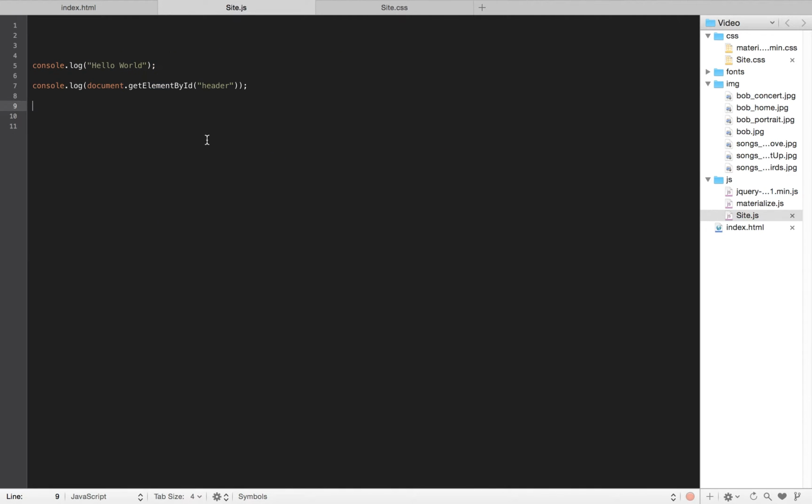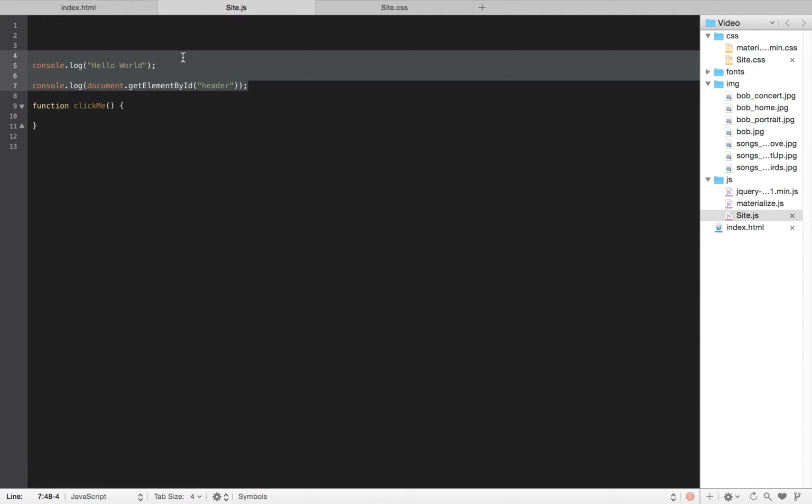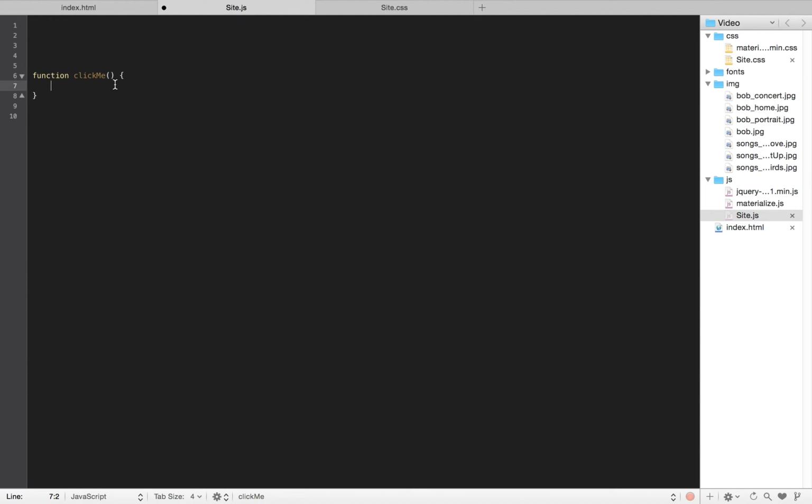So I need to create it. How we create functions is we type the word function. And then after that, we put a space, and we say the function name, clickMe, right? Put your parentheses around it, and then put squigglies, and inside your squigglies, we're going to do something, right? Now, instead of putting all this just outside of the code itself, I'm going to put it inside, okay?